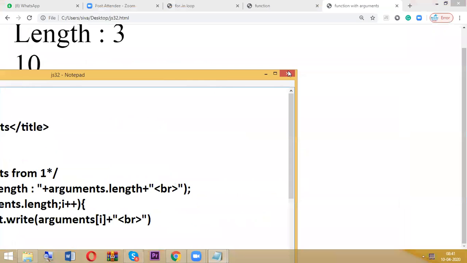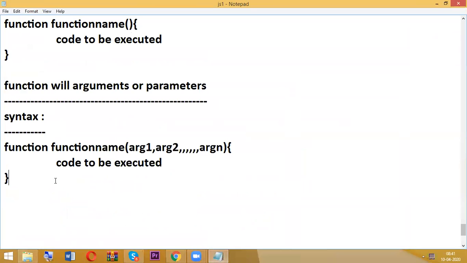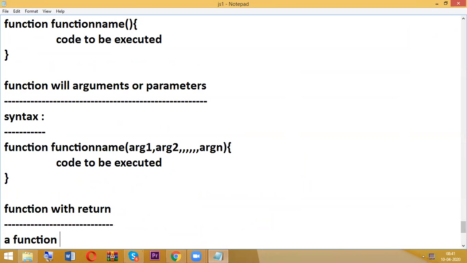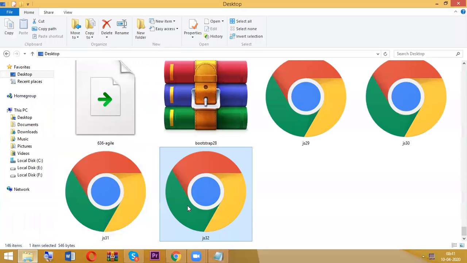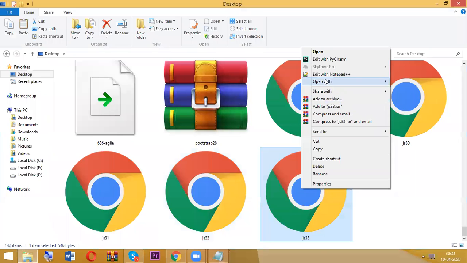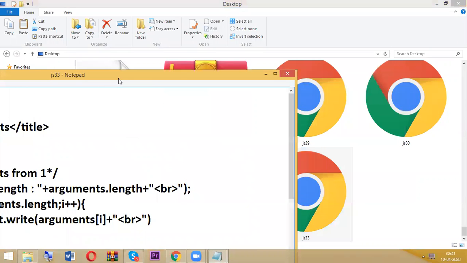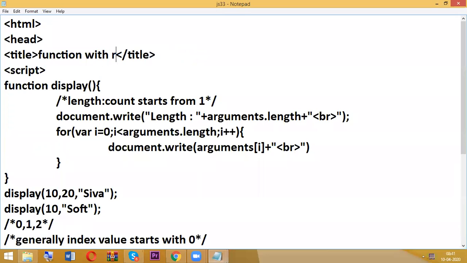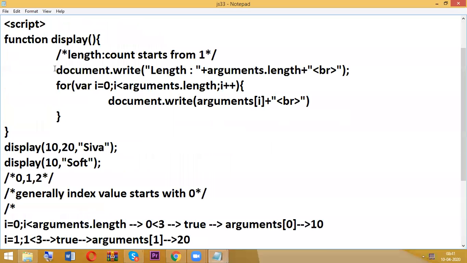So what is this program number? 32. Okay. So next, function with a return statement. Sorry, just 1 second. Based on the program, I'll give the definition so that you'll have even better clarification. So function with a return statement. Now go and check it.